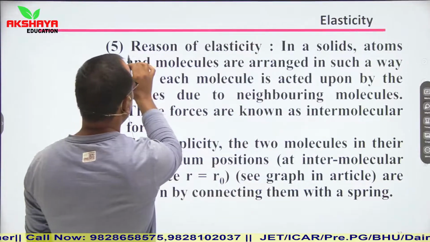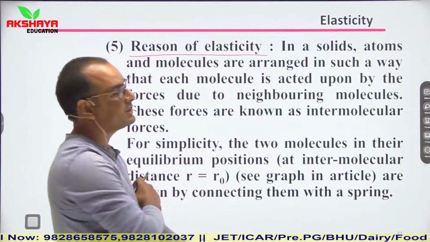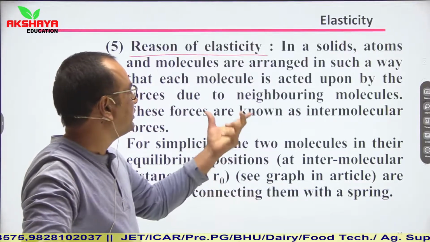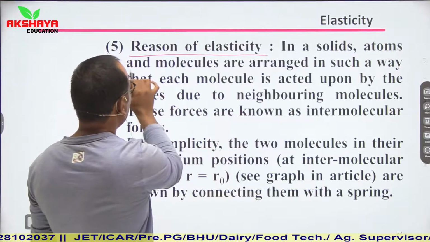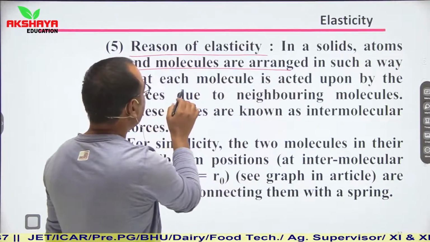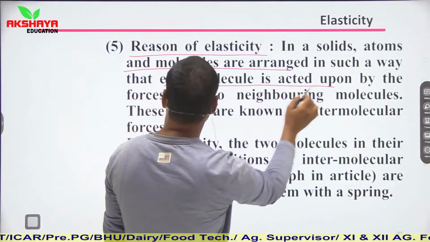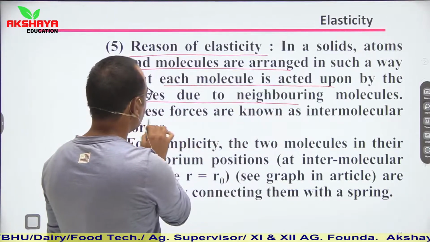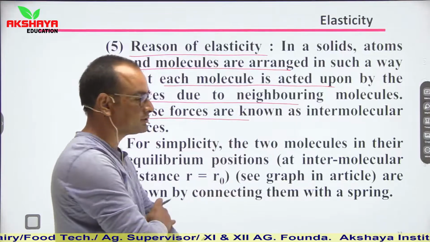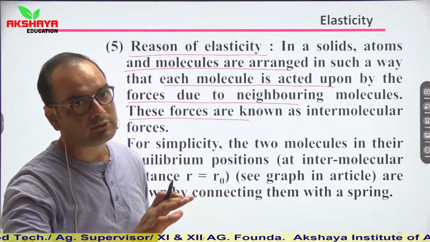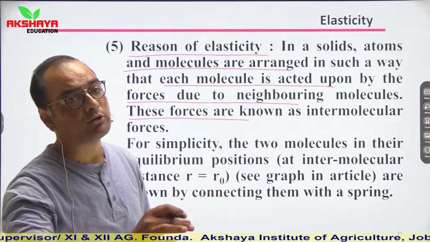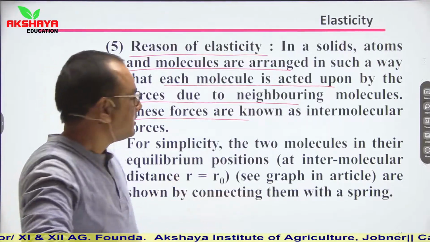Then the region of elasticity. What is the reason for elasticity in different materials? In solids, atoms and molecules are arranged in such a way that each molecule is acted upon by the forces due to neighboring molecules. These forces are known as intermolecular forces. If we talk about solids, then the elastic nature is basically defined based on intermolecular forces.